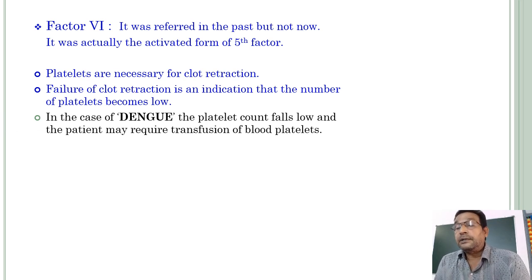We all know that in the case of dengue, a viral disease, the platelet count falls low and the patient may require transfusion of blood platelets.